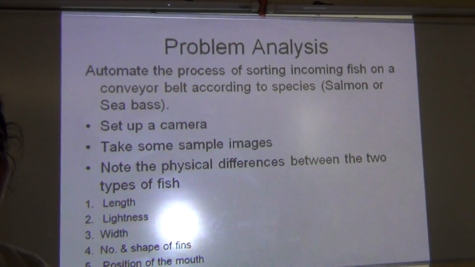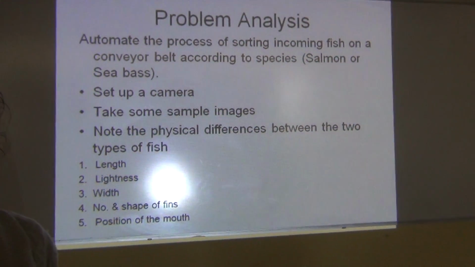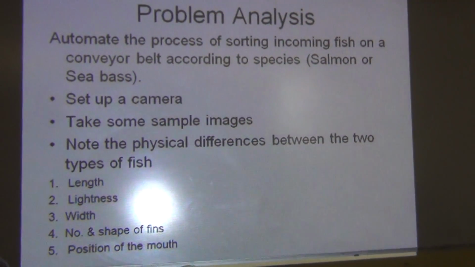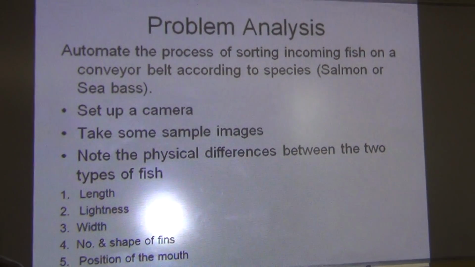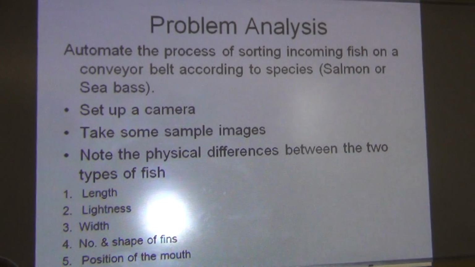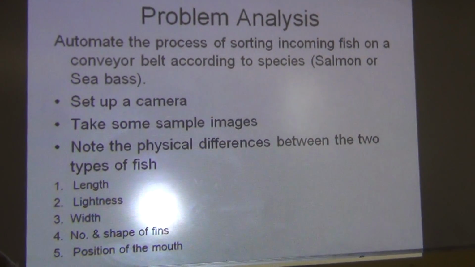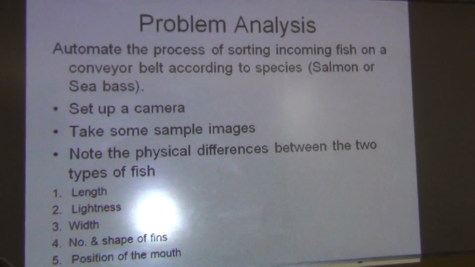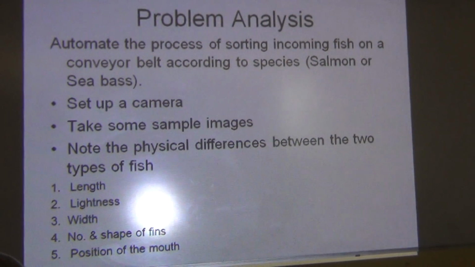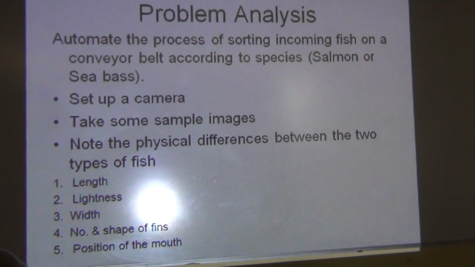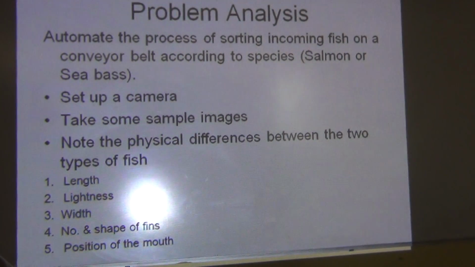For the problem analysis, we have to automate the process of sorting. That means we have to train our computer system to identify the fish type, automating the process on a conveyor belt according to species, either salmon or sea bass.